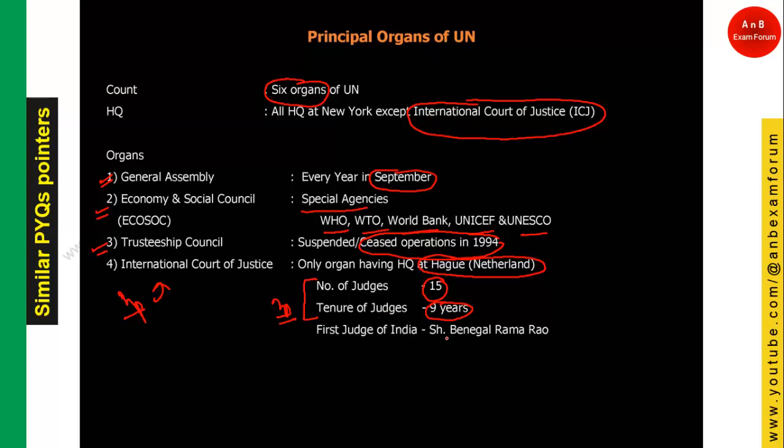And you should remember from the static GK point of view, Sir Benegal Rama Rao is the first judge from India of the International Court of Justice.